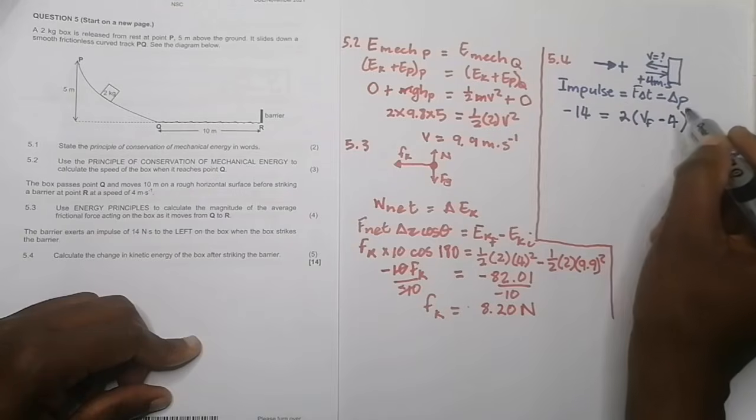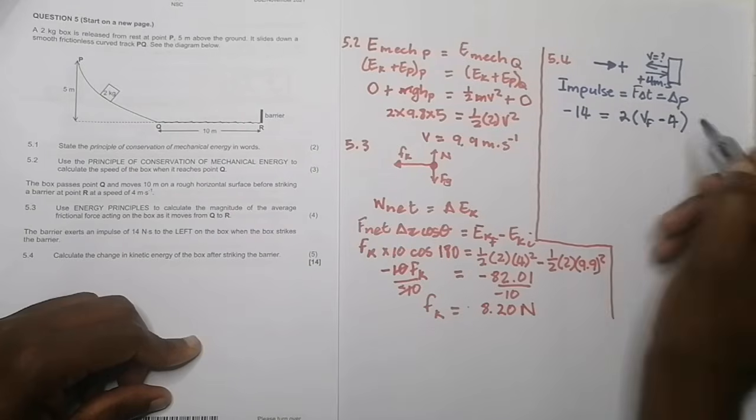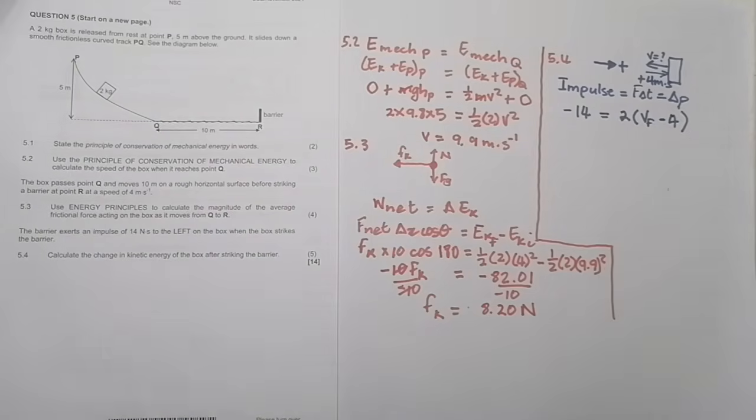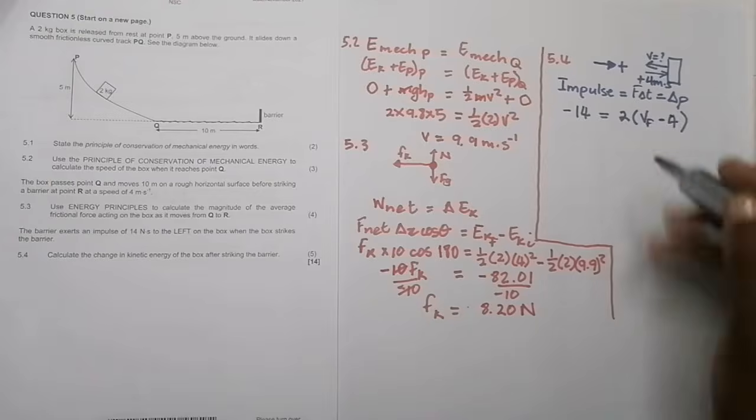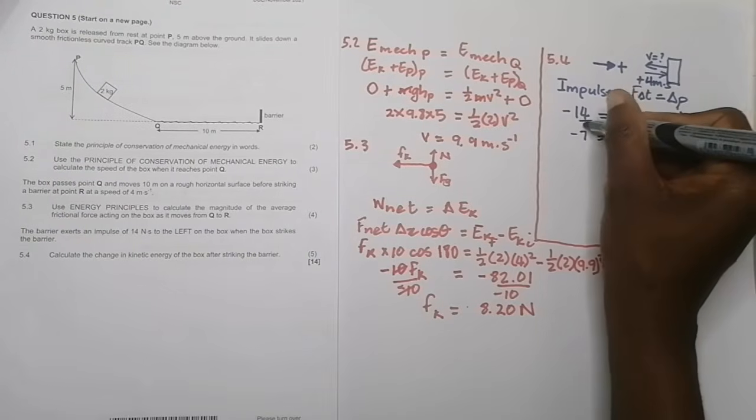So that's final minus initial velocity, which was positive, right? And we can obviously do our gymnastics. So this is going to be minus 14 divided by 2, which is minus 7. So this would be minus 7 if I divide both sides by 2.